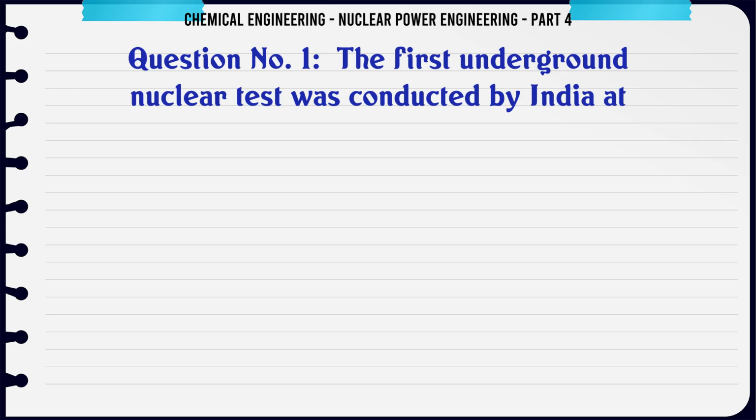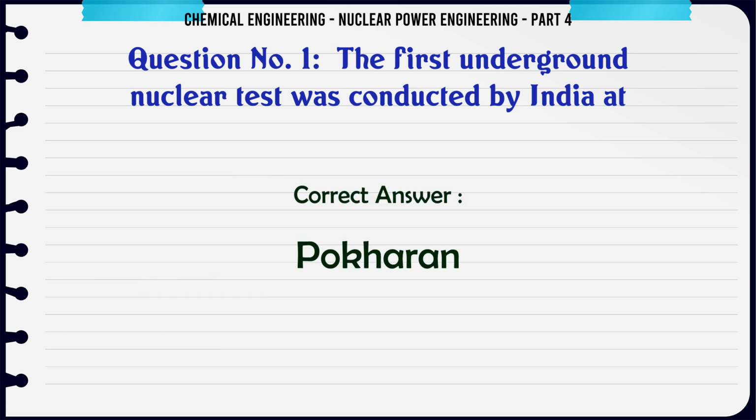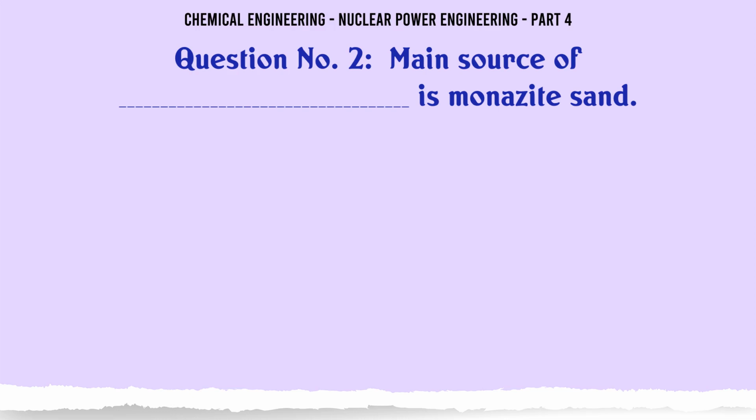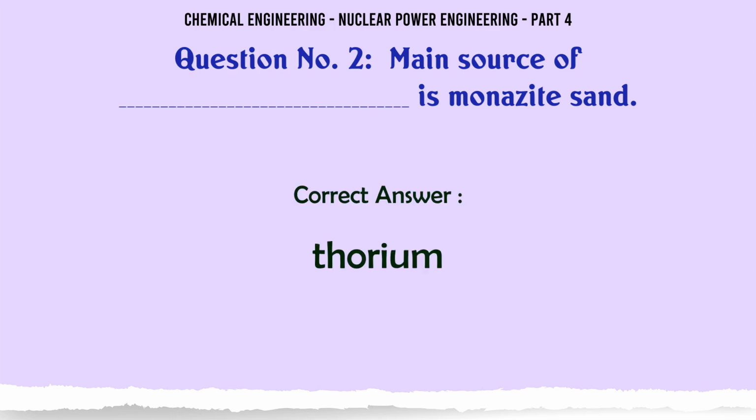The first underground nuclear test was conducted by India at A. Jaisalmer, B. Pokhran, C. Kalpakkam, D. Narora. The correct answer is Pokhran. The main source of is monazite sand. A. Uranium, B. Polonium, C. Hafnium, D. Thorium. The correct answer is thorium.